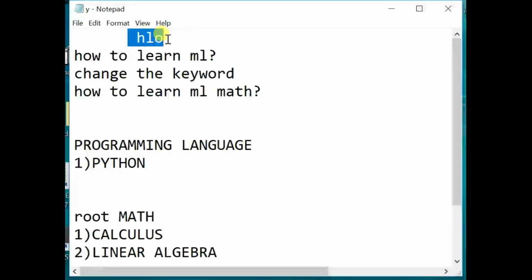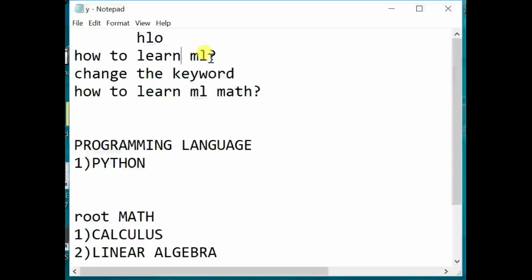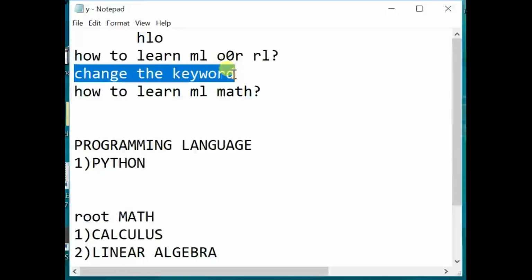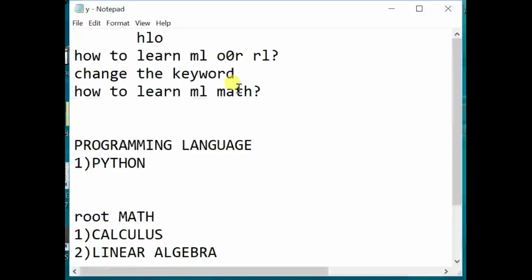So hello, today's topic is how to learn machine learning or reinforcement learning. Many of you want to go on YouTube and search how to learn machine learning, but the videos that are coming are not complete because they did not tell the math behind machine learning. The main thing is math, the root thing. If you do not know the math behind machine learning, you can't understand machine learning or reinforcement learning or classification problems or image classification problems or many things.